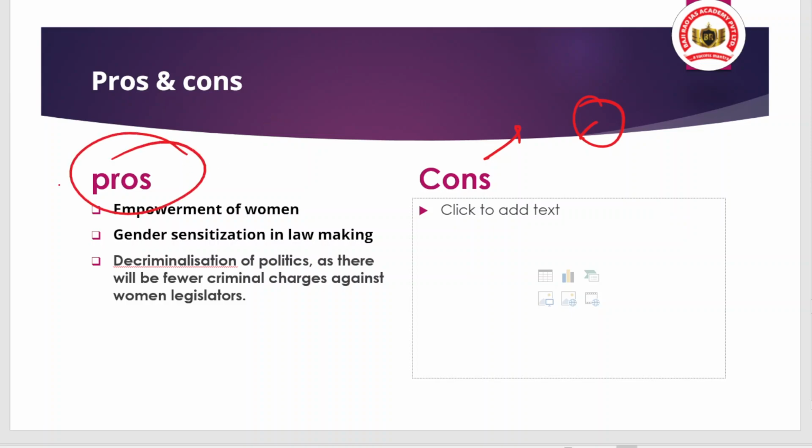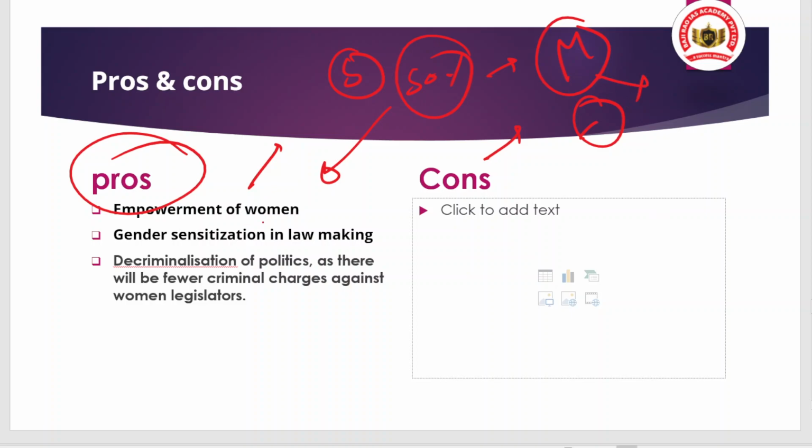We are talking about the positive points like empowerment of women, meaning the women in the house and society will get empowered. They will get more public participation, and they will have the courage to move beyond their houses, beyond their housewife logo. And gender sensitization in lawmaking, because even though women are about 50% of the total population, when we talk about legislation and lawmaking, the majority of it is prepared by men. Why? Because women's share is very much less.